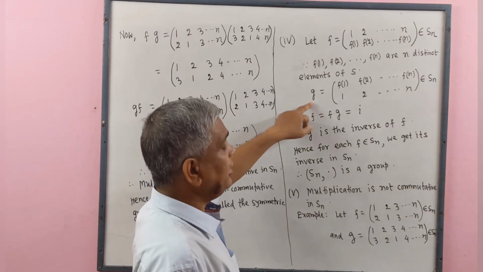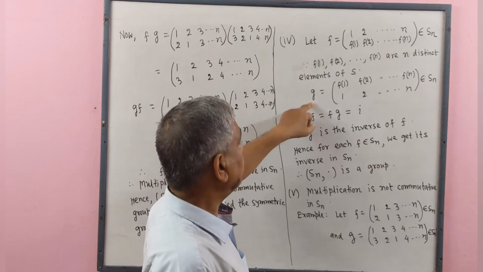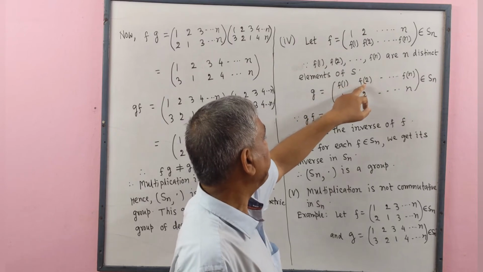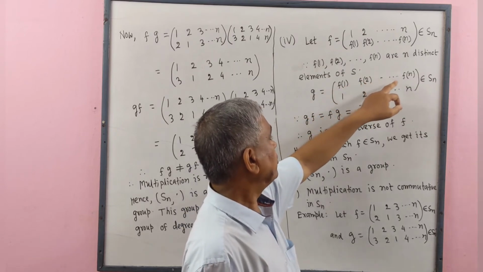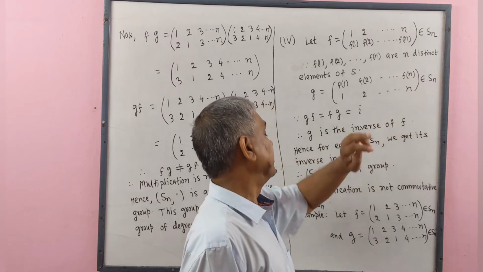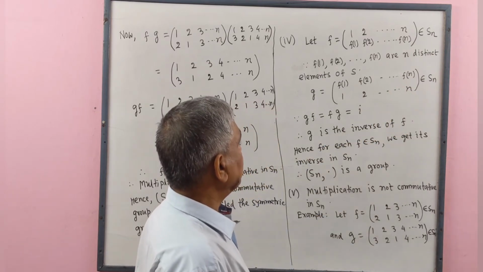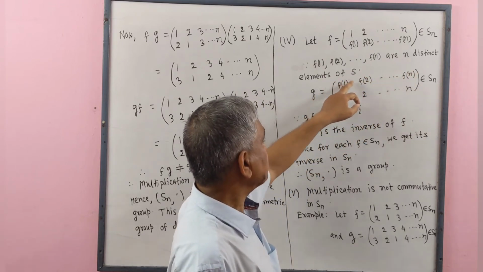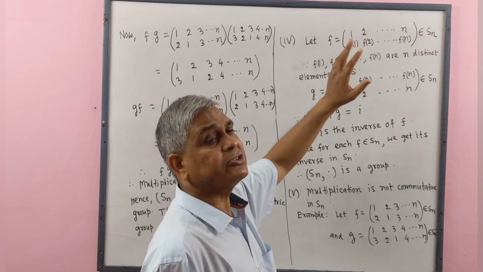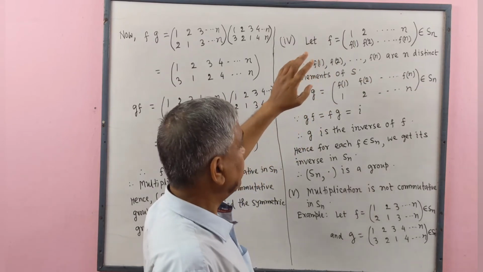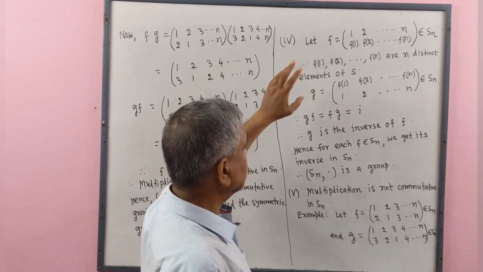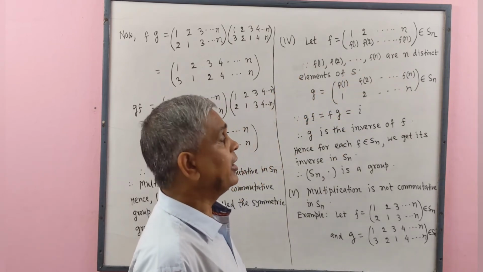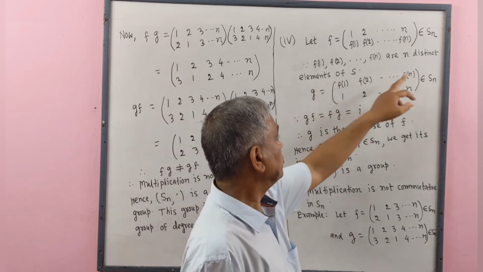Let G be a permutation in which image of F1 is 1, image of F2 is 2, ..., image of Fn is n. Since in the first row all elements are elements of S and they are distinct, this is a permutation on S. That means G belongs to Sn.